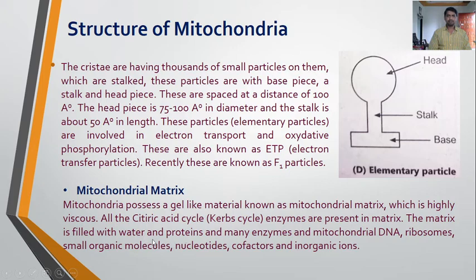The matrix is filled with water and proteins and many enzymes, and mitochondrial DNA, ribosomes, small organic molecules, nucleotides, cofactors and inorganic ions. So many enzymes required for the process of the Krebs cycle or citric acid cycle are present in the matrix. It also contains water and proteins. The mitochondrial DNA, ribosomes, small organic molecules, nucleotides, cofactors and inorganic ions are also present in the mitochondrial matrix.